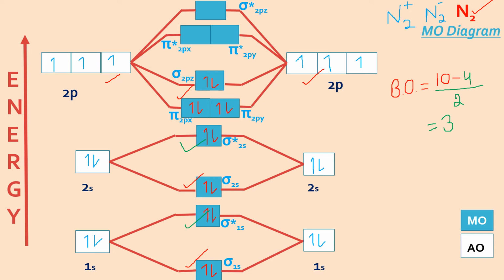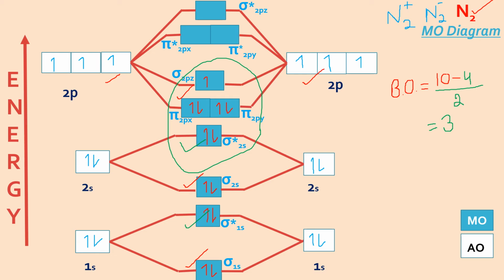You will just consider the MO of N2, and if it is N2 plus, you have to remove one electron. N2 plus means it has lost one electron, and that has to be from the orbital with maximum energy. In this case, you see the electrons are filled till sigma 2pz, so I'll remove one electron from here. Only concentrate on MOs, molecular orbitals.